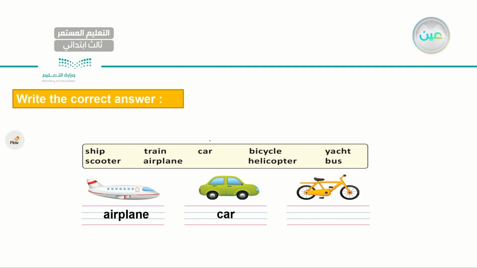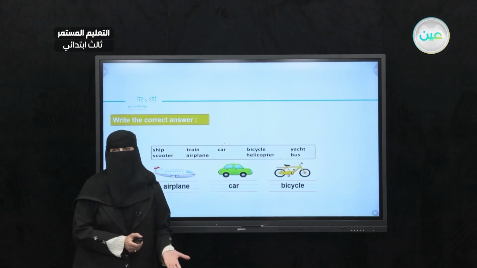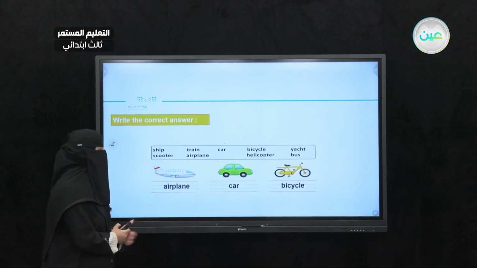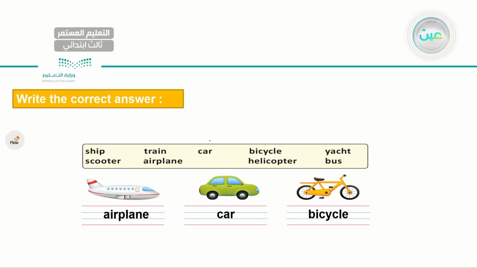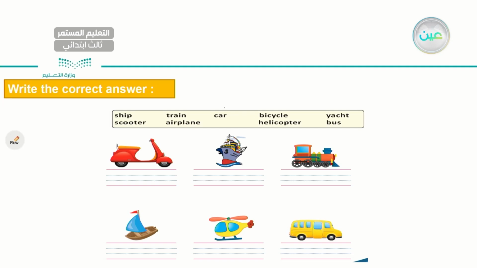How about the next one? What do I have? What do you think, my dear student? I have a bicycle. Very good. So we might say bicycle, or we could say a bike, right? So let's read our answers one more time. Airplane, car, bicycle. Now let's go to the different pictures here. Let's read the answers for above. Ship, train, car, bicycle, yacht, scooter, airplane, helicopter, and bus.